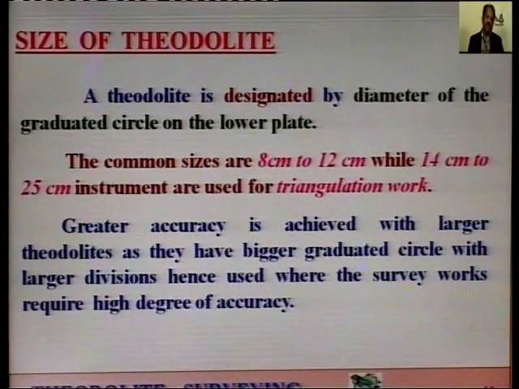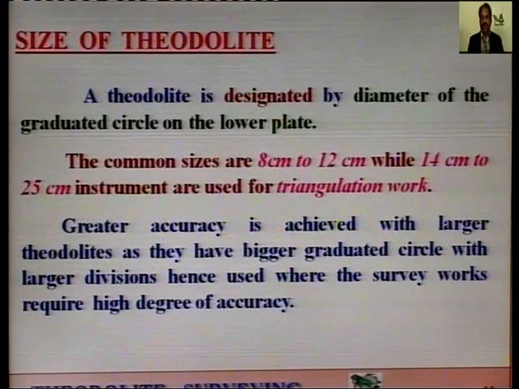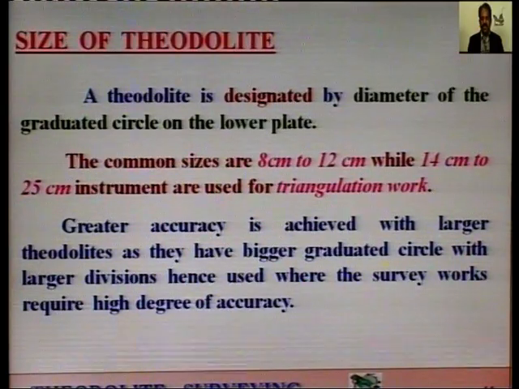So, common sizes are 8 to 12 centimeters, and for triangulation work it is 14 centimeters to 25 centimeters. So, these are important sizes which we use. Greater accuracy is achieved with larger theodolite.